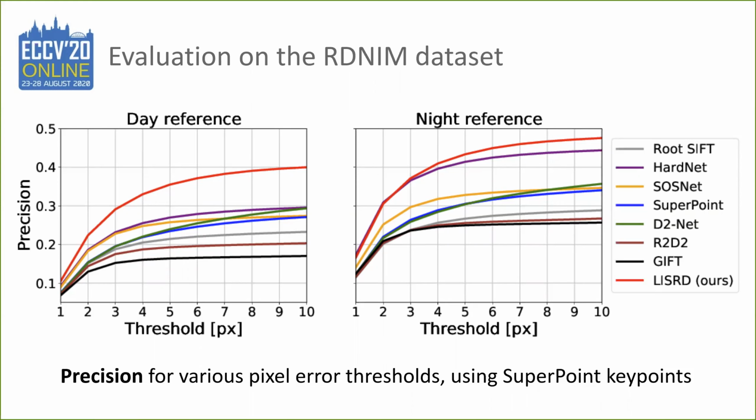This time, LISRD will leverage its illumination variant descriptor when the illumination of the two images is close enough. But as soon as the timestamp differs too much between the two images, LISRD will switch to the illumination invariant descriptor, and thus is able to outperform the other methods, which are always invariant to light. Same for the rotation.